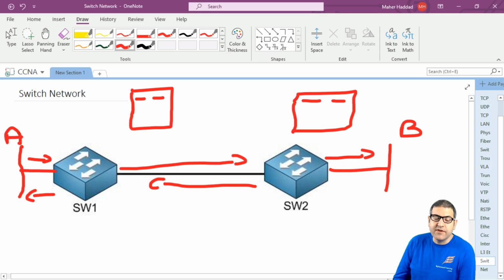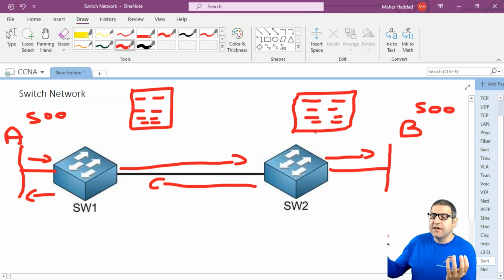because we have only one computer over there. But what if we do have, for example, 500 computers here, and here also 500? That means those switches need to have 500 entries inside of them to be able to resolve from the port to the MAC address. What if we have, for example, the internet? You have to think of it like all the internet is now connected via layer 2 switching, because on layer 2 works the MAC address.